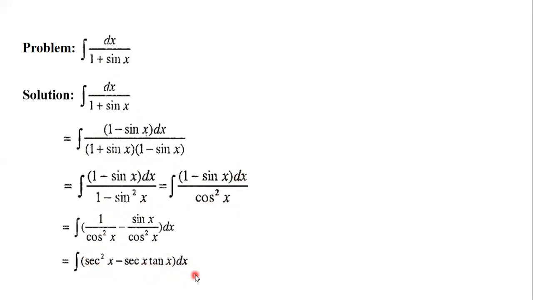So boys, now we integrate, because integration of sec square x is tan x, and integration of sec x tan x is sec x. So be careful here. We can also write integration of dx by 1 minus sin x, or integration of dx by 1 plus cos x, similar problems. Okay, now another problem: integration of square root of 1 minus sin 2x.